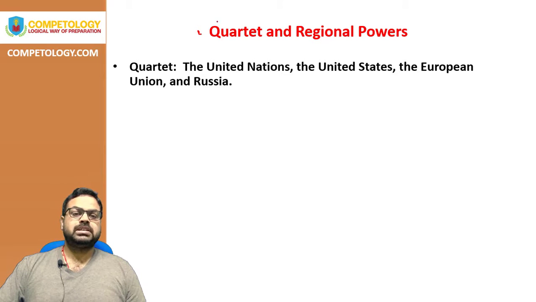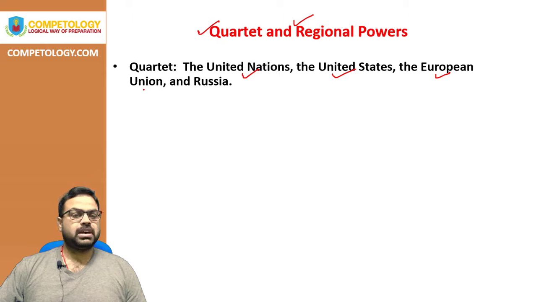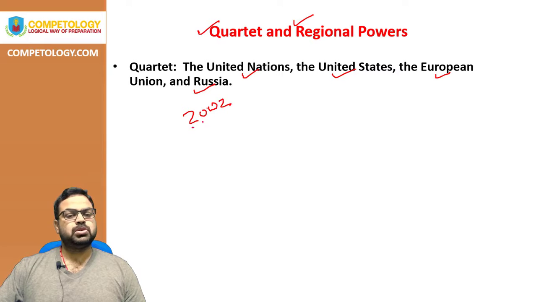Also, India has mentioned that the quartet should be revived, and the regional powers should coordinate with the quartet, Israel and Palestinian parties, as well as the other regional parties, so that there can be a good, plausible solution for the Israel-Palestine situation. In the quartet, the UN is a member, the United States is a member, Europe is a member, and Russia is a member. So the European Union, United Nations, United States of America, and Russia are the four parties of the quartet, and this was made in 2002 to find a solution for the Israel-Palestine issue.